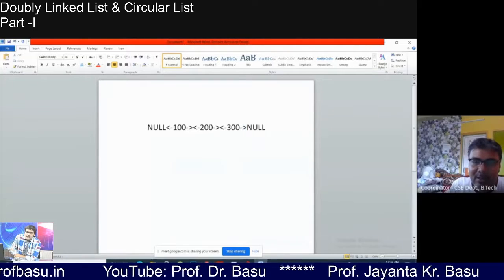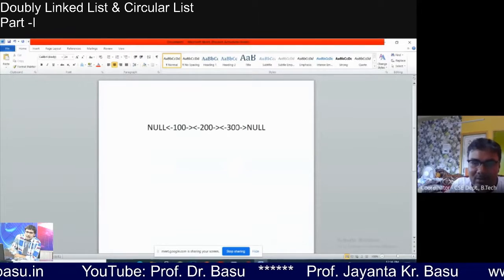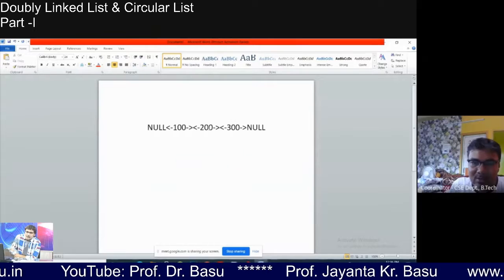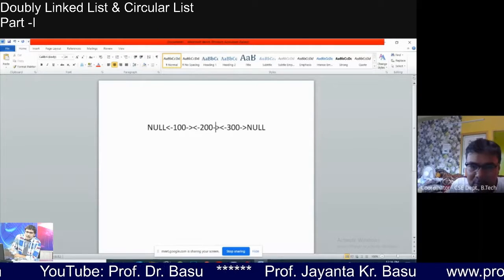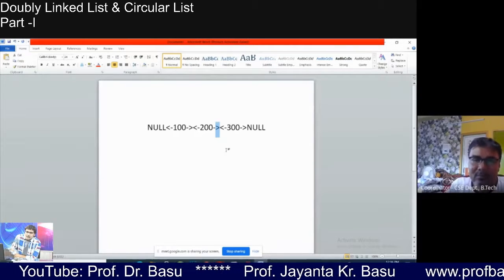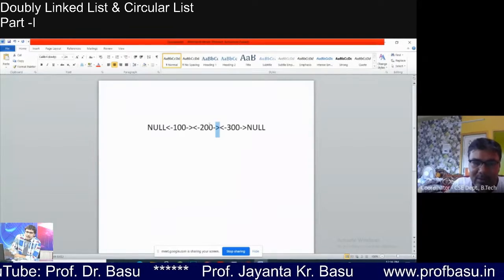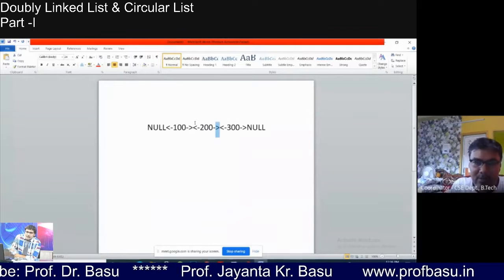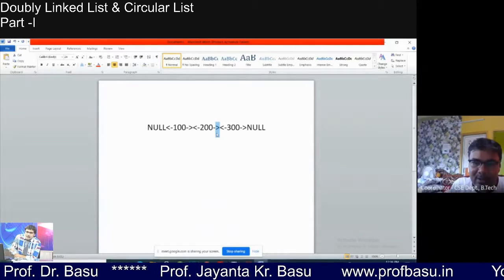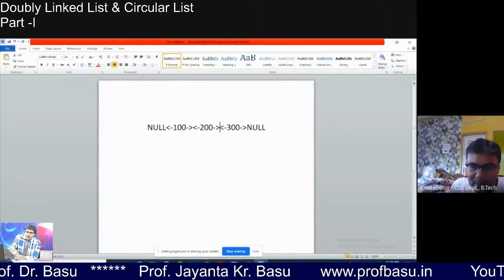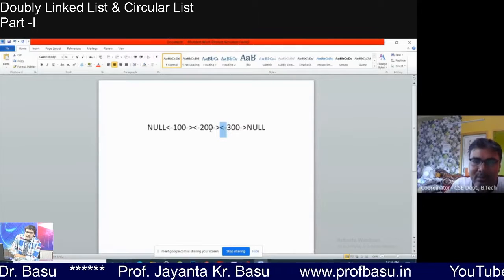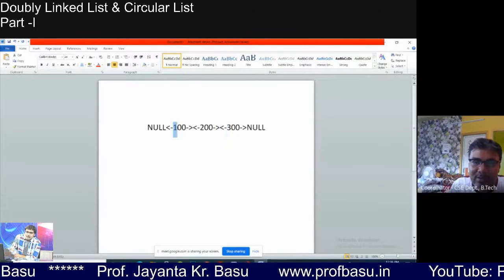Now we are adding the third node to the second node. So what we need to write here? It will be 300, isn't it? We have to write this 300 here, and here the base address of this. These are the base addresses, not the value.